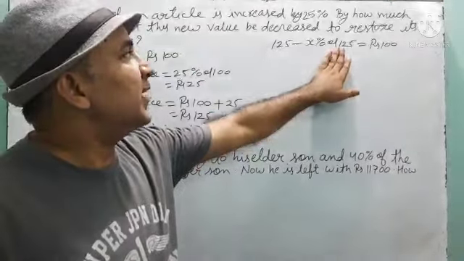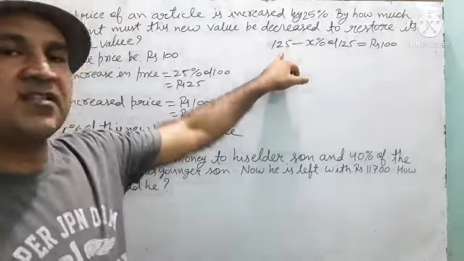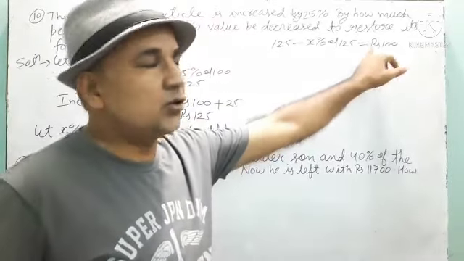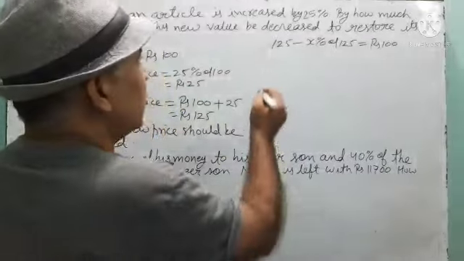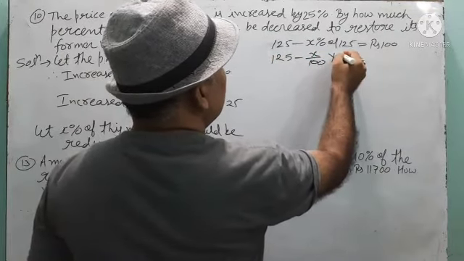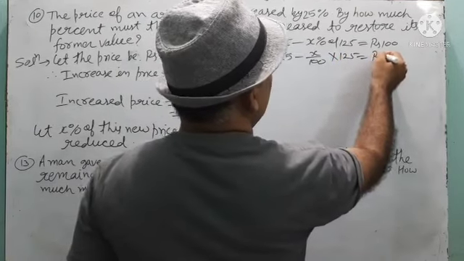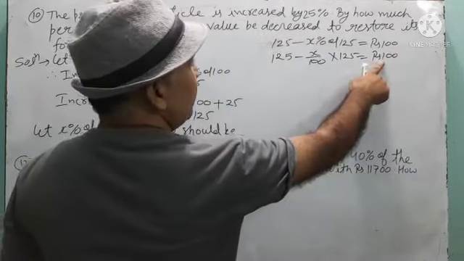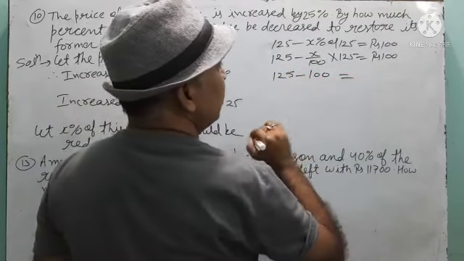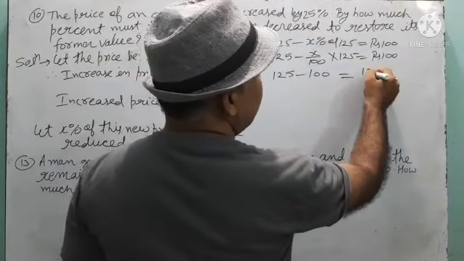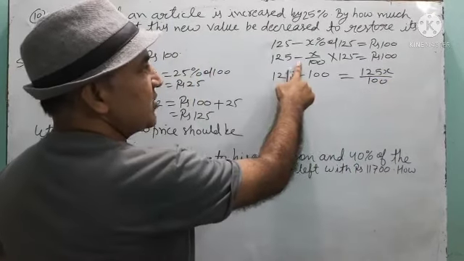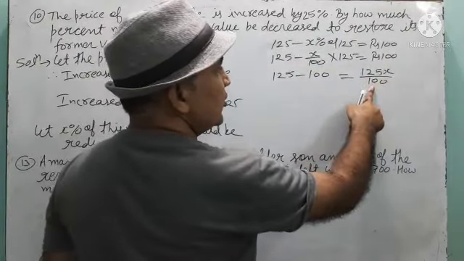X percent of the new value is reduced from this new value. Then we are getting the old price or the former value. So this is the equation. Now solve and get your answer. 125 minus X upon 100 into 125 is equal to rupees 100. Children, when 100 is transferred this side, it will become 125 minus 100. And this number is transferred to the right hand side, so this is 125 upon 100, because it is minus, when transferred to the right hand side it will become positive.